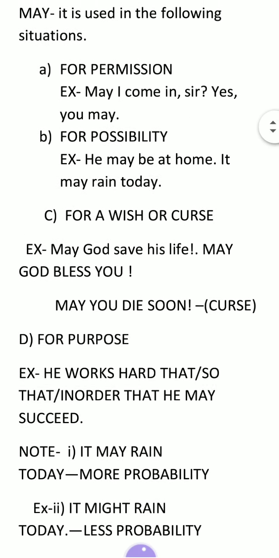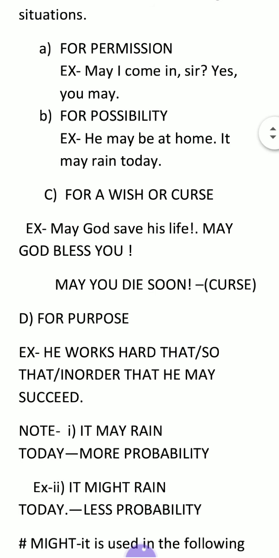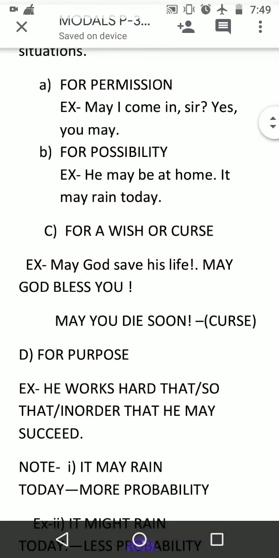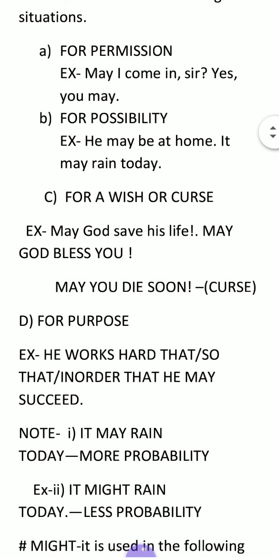Next one, for possibility, means may is used in order to express possibility. For example: he may be at home, it may rain today, she may be working very hard in Delhi. So this is the use of may that shows possibility. You will write one more example of your own.